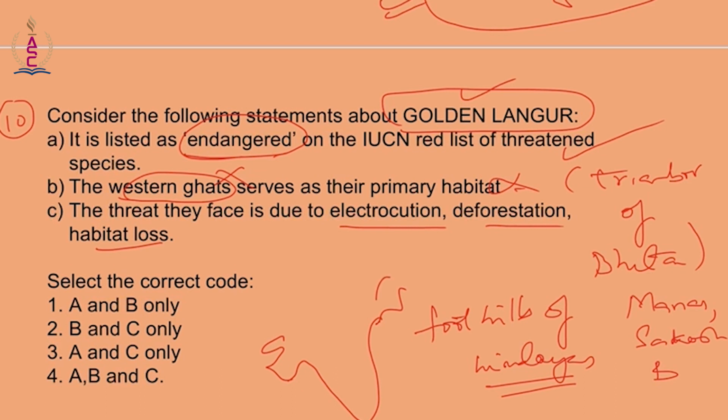So this is the region of golden langur. So the second statement, B, is wrong. Removing B, we have A and C. The threat they face is due to electrocution, deforestation and habitat loss. So A and C are right.